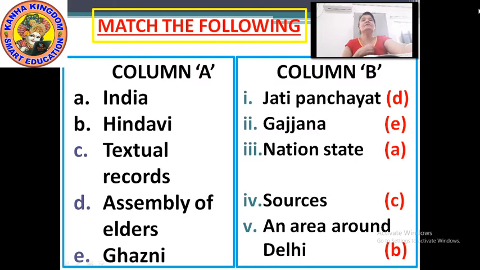First column A. Number A is India. Number B, Hindvi, or you can say Hindavi, but it's Hindvi. Number C, textual records.